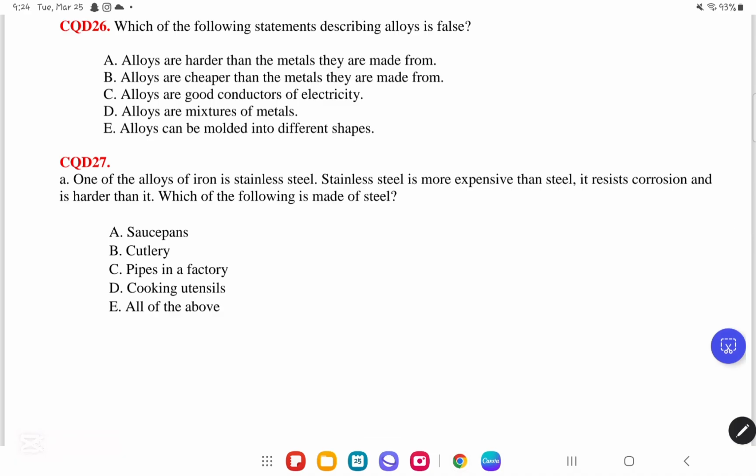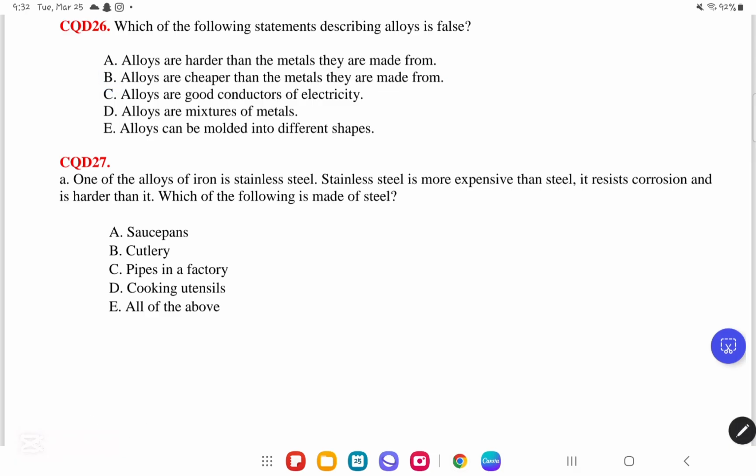For CQD number 26, which of the following statements describing alloys is false? Alloys are harder than the metals they are made of. This is actually true. Alloys are cheaper than the metals they are made of. No, they are actually more expensive. They are good conductors of electricity. This is true. They are mixtures of metals. This is true. They can be molded into different shapes. This is also true. So B is the answer.